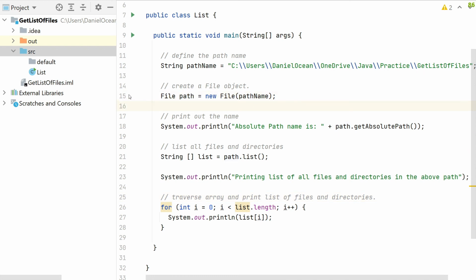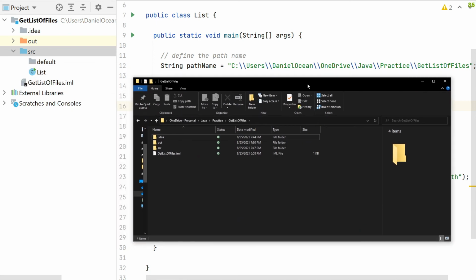So let's go to that path on my computer right now. We're going to go to C, Users, DanielOcean, OneDrive. We'll take a look at that, right, to see what it comes down to. If I go to the particular folder, let's take a peek here. Here we go. So we have that idea. This is an IntelliJ folder, don't worry about it.